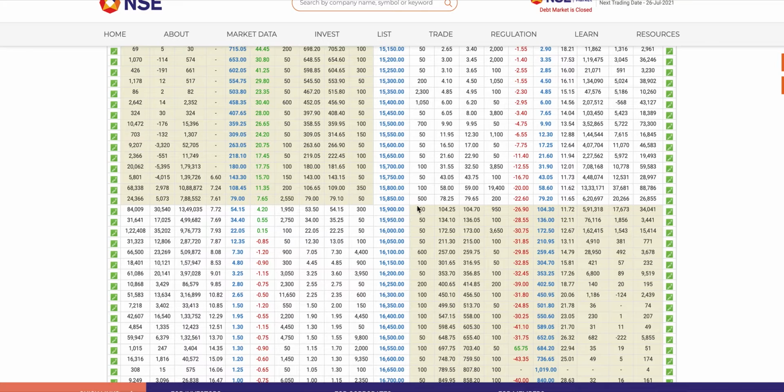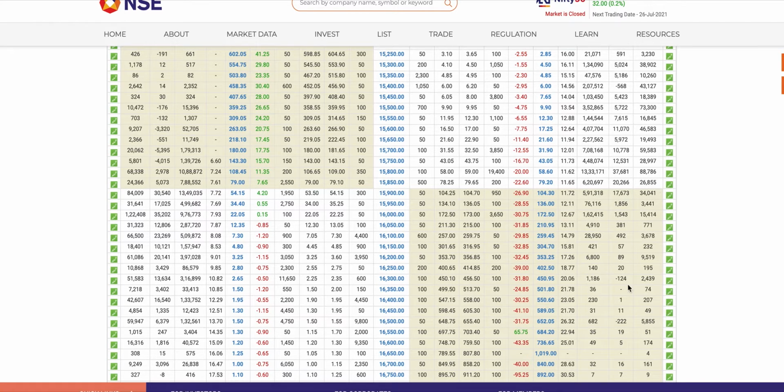So that's why for the put, this coloring here is in this piece. So everything from 15,900 above is in the money.